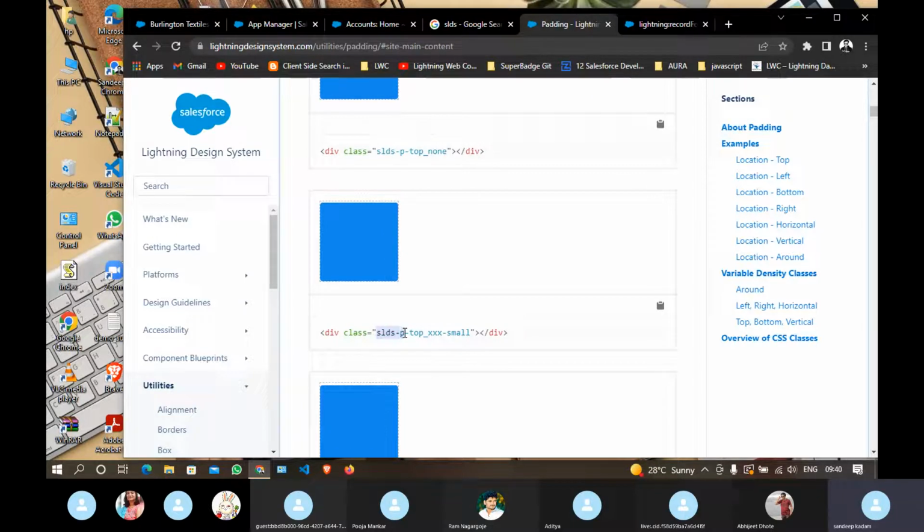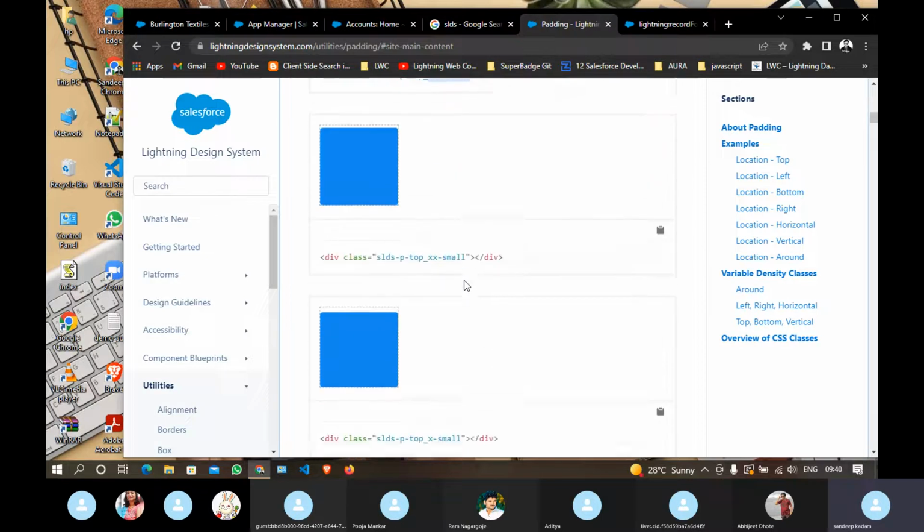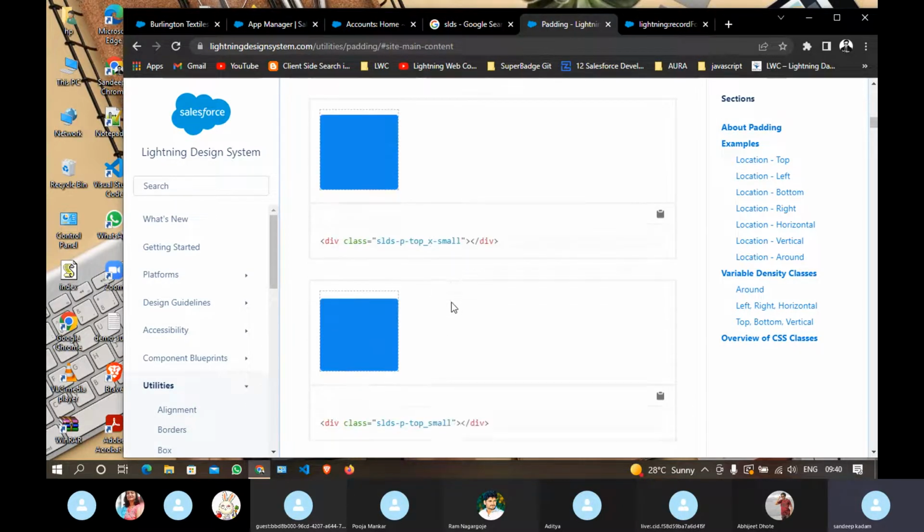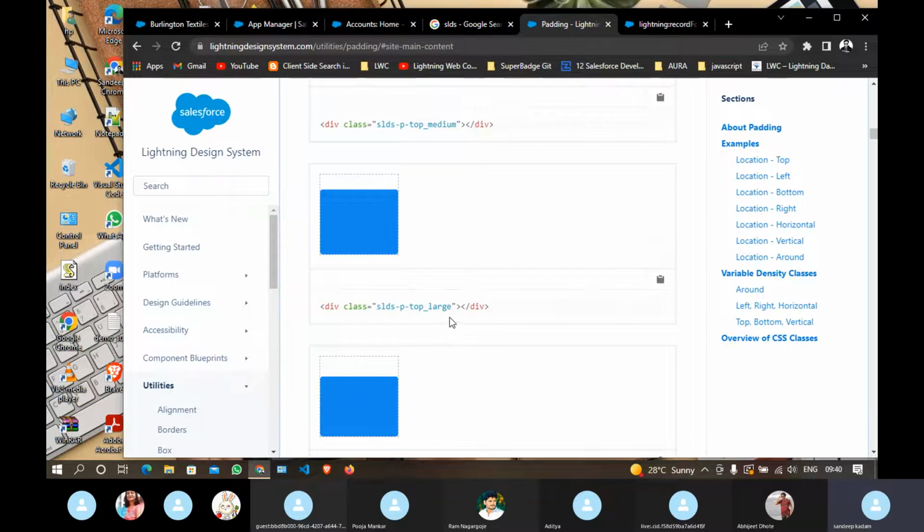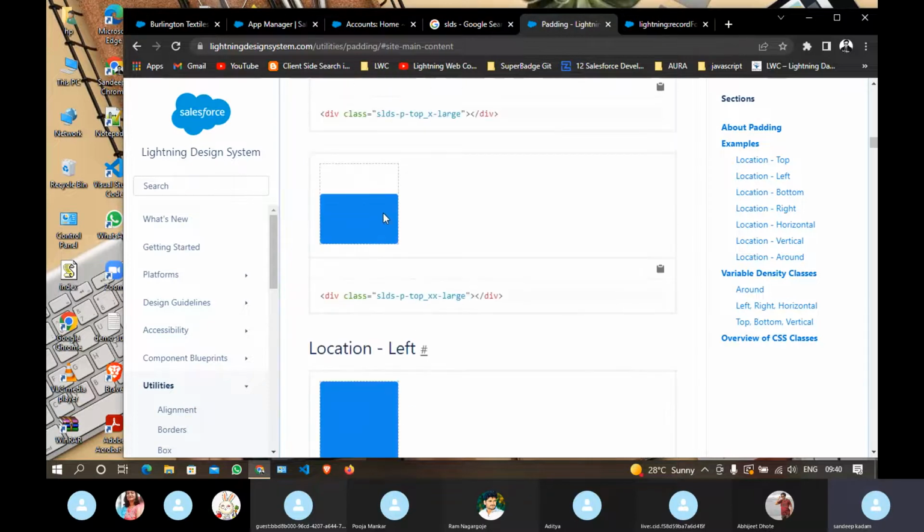SLDS padding top, and this is the amount of padding. Okay, extra small. So you can see just a little bit of space is added. If you go below, the padding can be increased. Okay, small, medium, large, extra large. Okay, extra large, you can see.